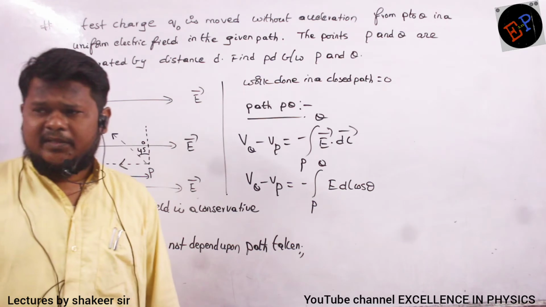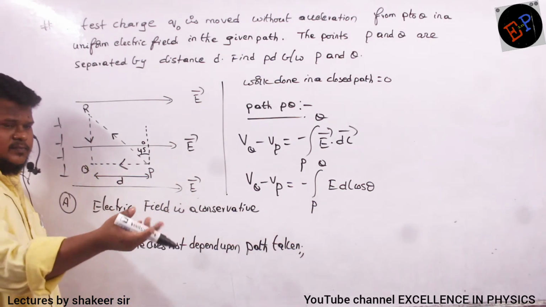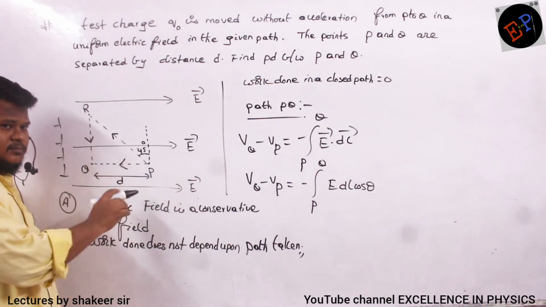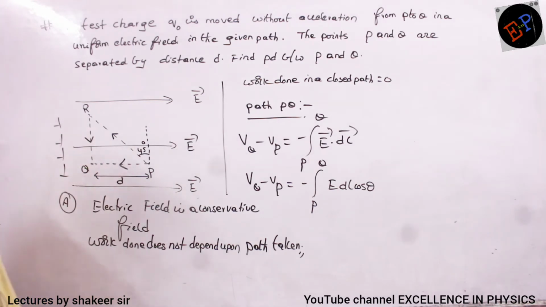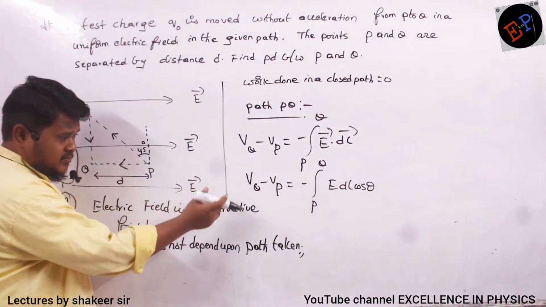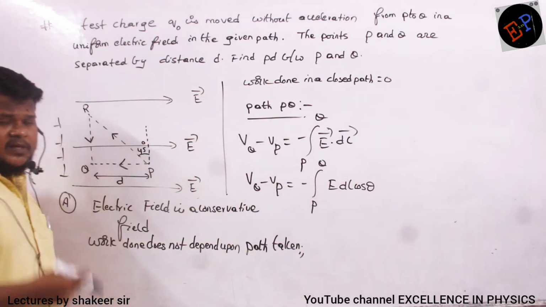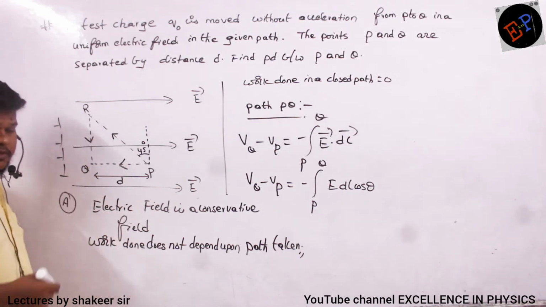And what is meant by theta? Theta is the angle between the electric field and the path in which you are traveling. So the field is in this direction, and DL is the displacement in which you are moving. I am moving from P to Q, the opposite direction.